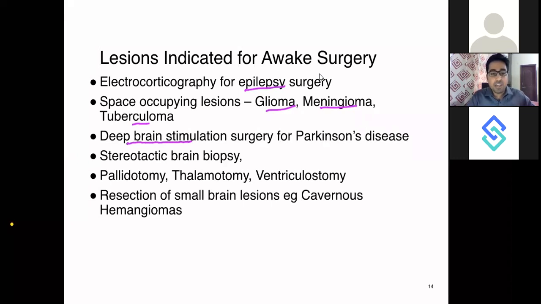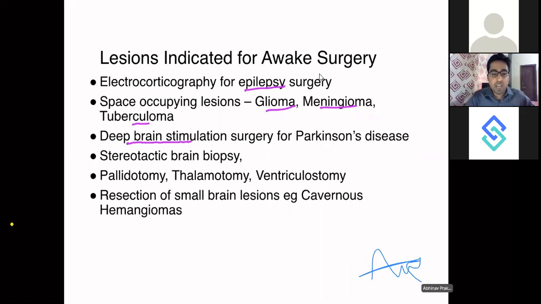Then if you are doing a stereotactic brain biopsy, so if there is an etiology which is deep inside the brain where you don't know what it is, whether I should excise or whether I should not excise, you can initially start with a stereotactic biopsy. And for stereotactic biopsy, if the patient is awake and the area is very eloquent, you can go for awake surgery.